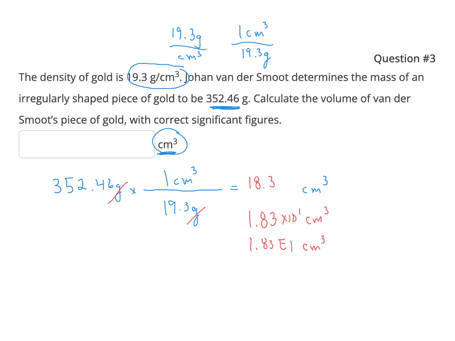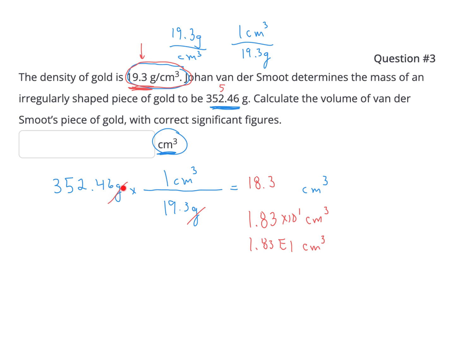I would go with 3 significant figures based on this number here has 3 significant figures. We're just multiplying and dividing. This number here has 5 significant figures, so I would go with 3 significant figures based on that number provided there. But again, it's a lot of just looking at what units do I have?